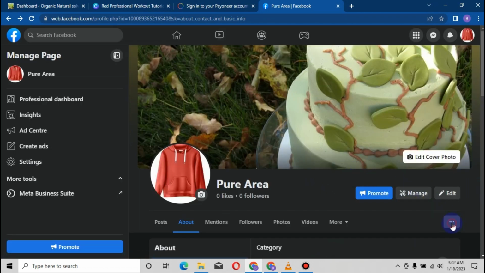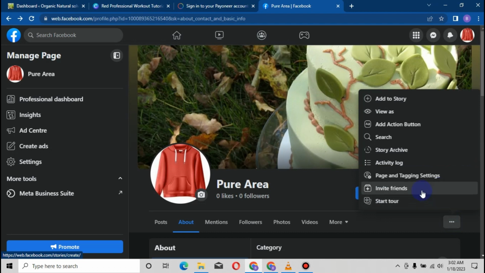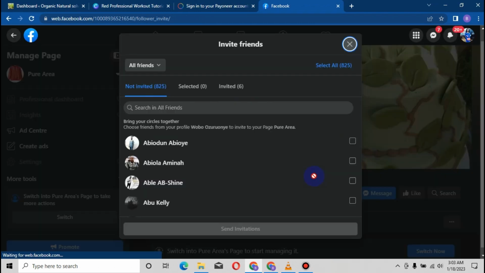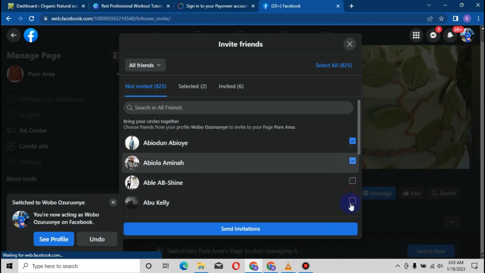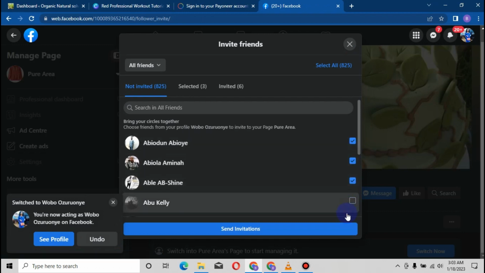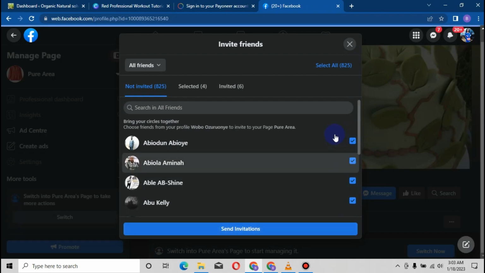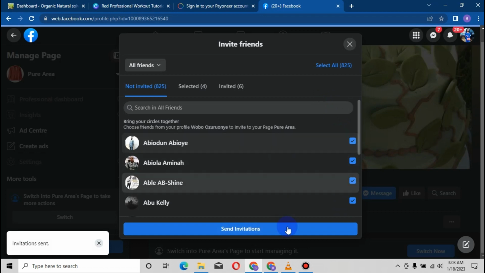Then you tap on these three dots right here. You can invite friends. I've already done some inviting, and mind you, if you're inviting friends, they will have to switch you to the user interface, because you can't get friends on your page, rather it's on your Facebook profile. So when you switch, it's a must to invite friends. No page exists without friends. It's very important you add friends to your page. Let's just invite these four persons. You can go ahead and invite hundreds, thousands of them if you want. You're not limited.